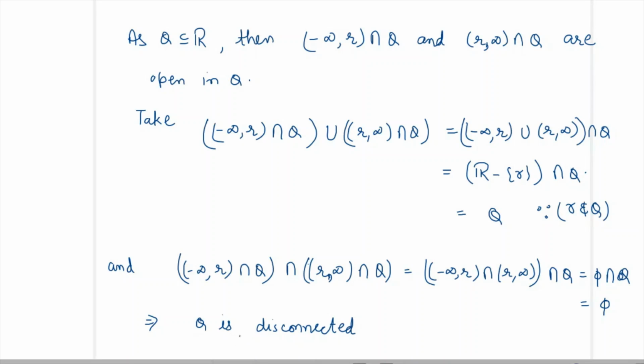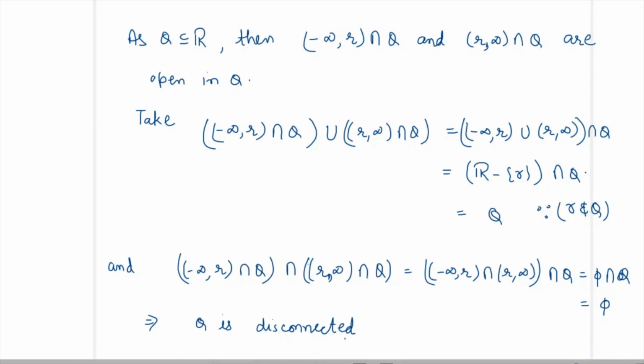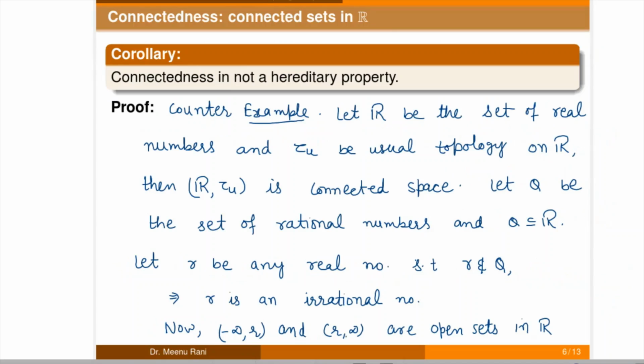Now the set of rational numbers is a subspace of the set of real numbers which is connected, but the set of rational numbers is disconnected. So we can say that connectedness is not a hereditary property.